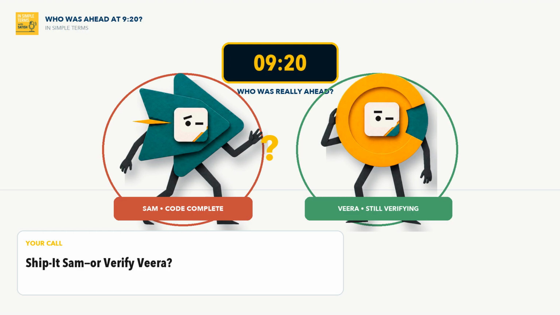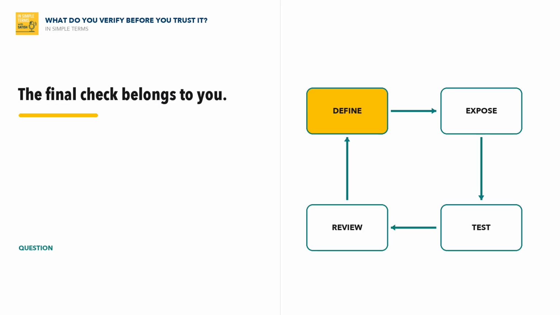Who was really ahead at 9:20? Ship it Sam or Verify Veera? And when AI gives you working code, what do you verify before you trust it?